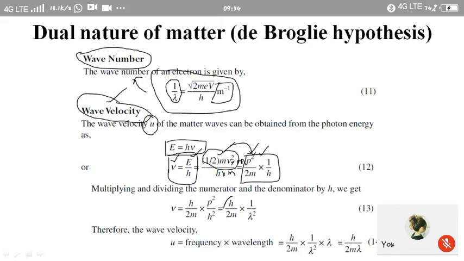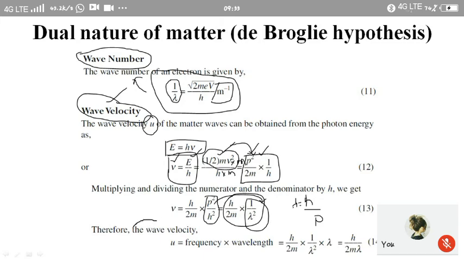This can be reduced to h by 2m into 1 by lambda square, because lambda is given by h by p. So we get lambda is equal to h by p. If we take lambda square, it becomes h square by p square, and 1 by lambda square is nothing but p square by h square. So finally we get frequency is equal to h by 2m into 1 by lambda square.